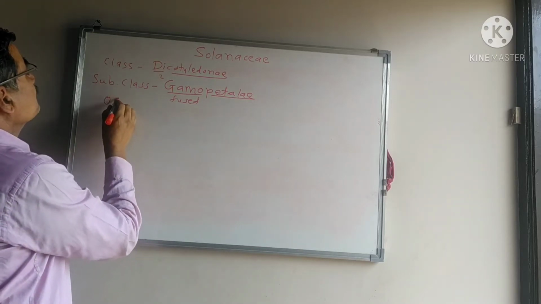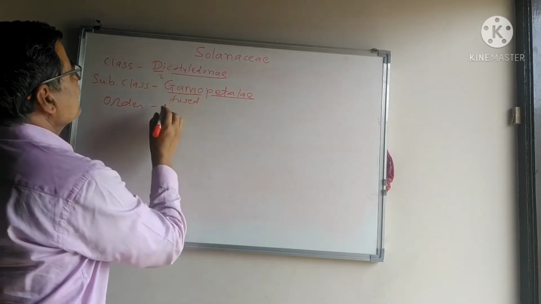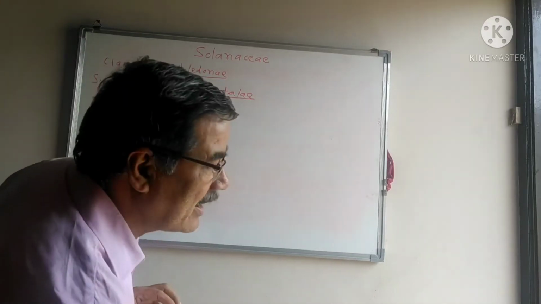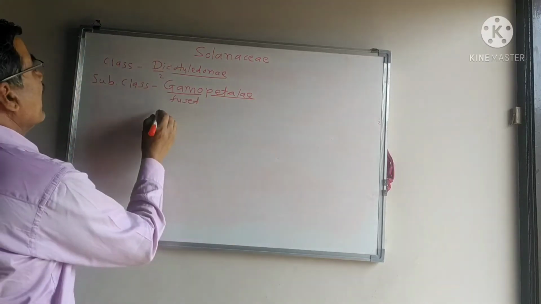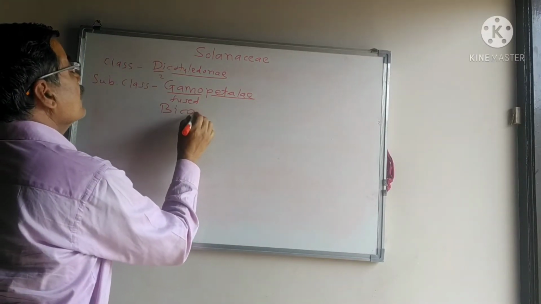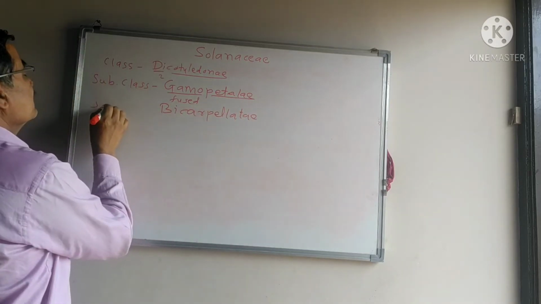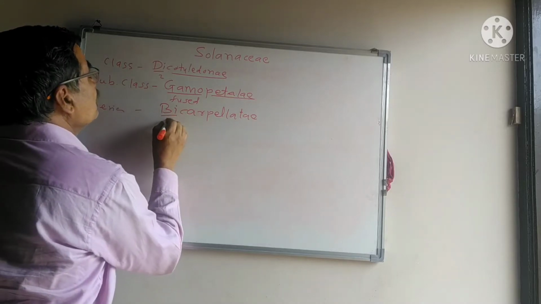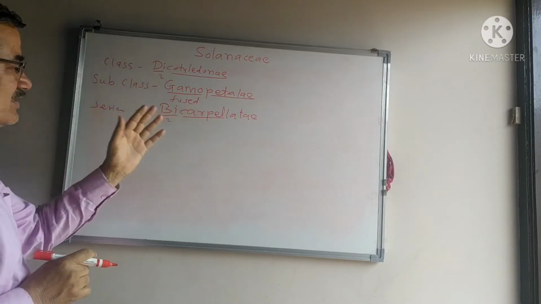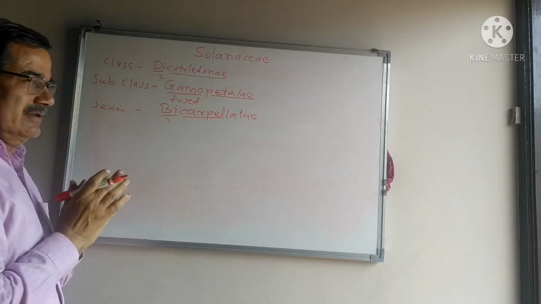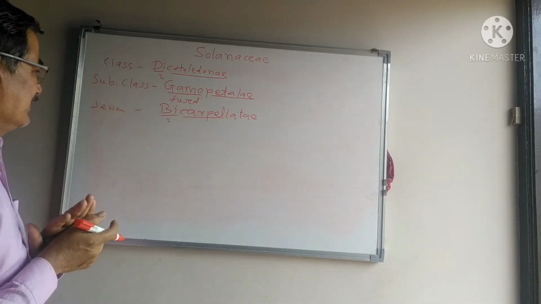Then the series, that is bicarpellate. Bi means two, carpels means ovary, two ovaries fused together, that is a syncarpous ovary present in the gynoecium.